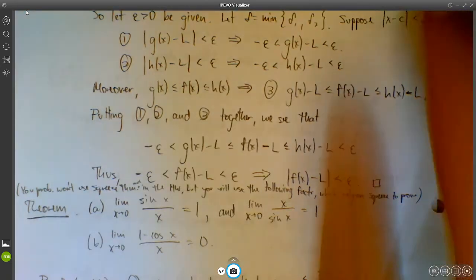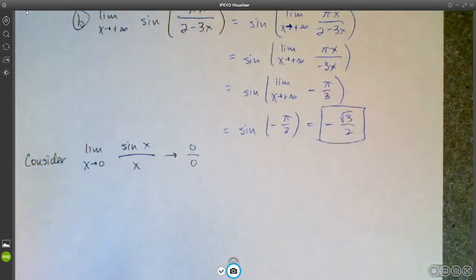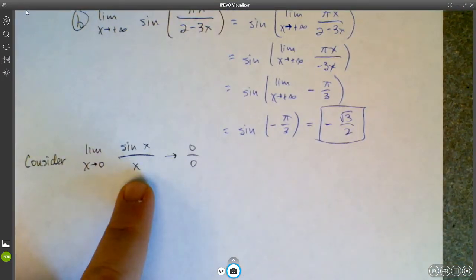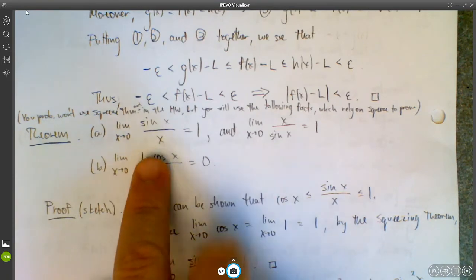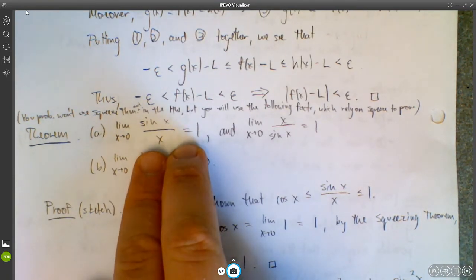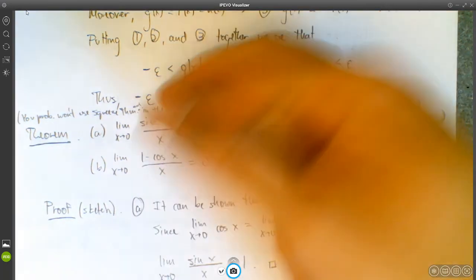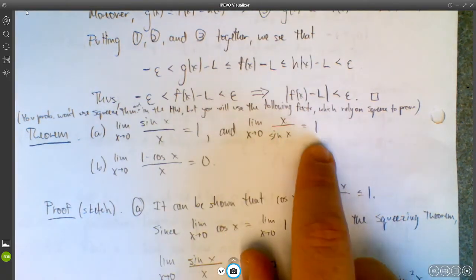So that limit that we were talking about earlier: the limit as x approaches 0 of sine x over x, and we looked at the graph of it, and we thought that it looks like it goes to 1. That is in fact true. So the limit as x approaches 0 of sine x over x equals 1. And then similarly, if you flip this over and look at the limit as x approaches 0 of x over sine x, that also equals 1.